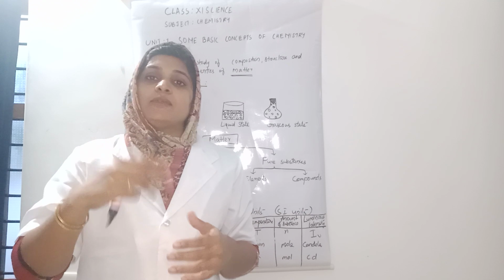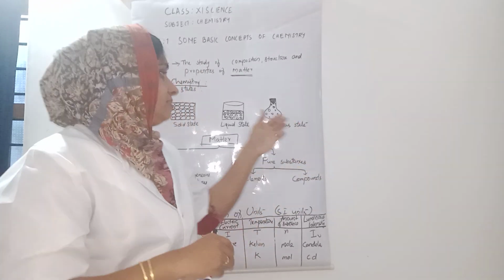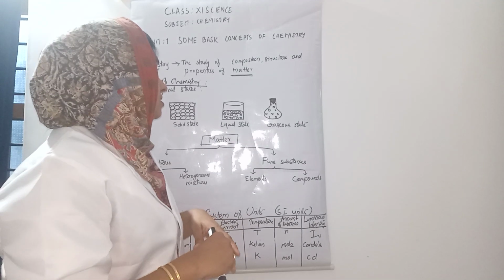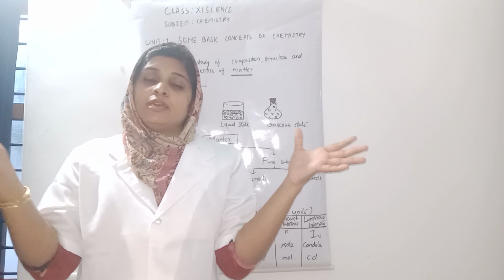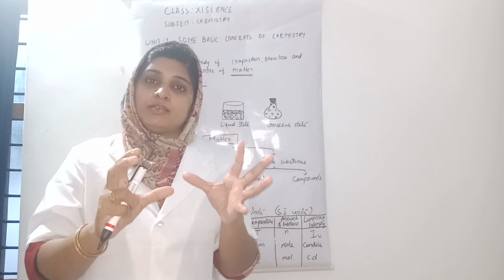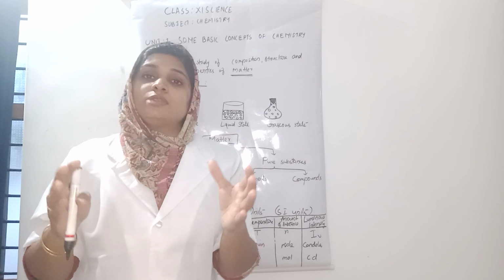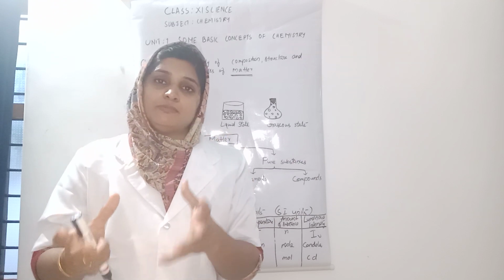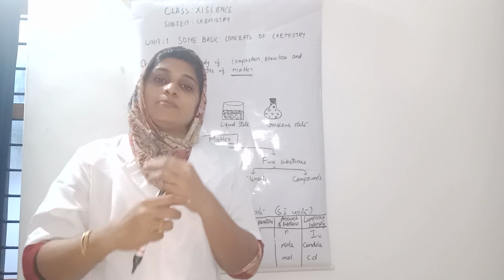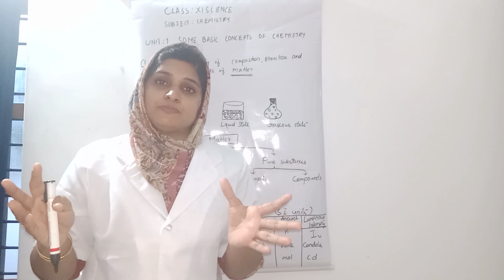They acquire the shape of the container. Then in the gaseous state, the particles are more free to move. They have definite mass because they are matter, but they don't have definite shape or definite volume. They occupy the maximum space available to them.